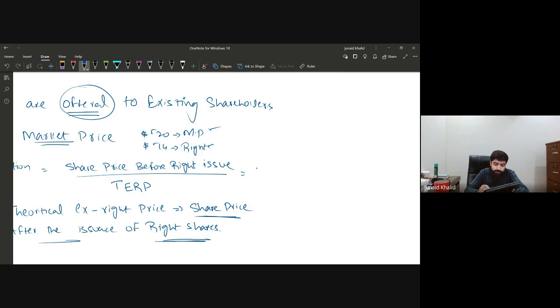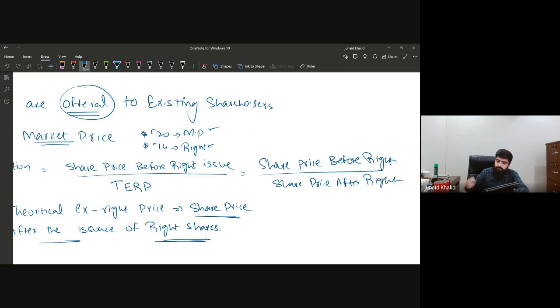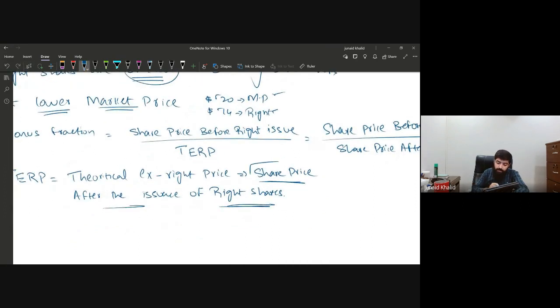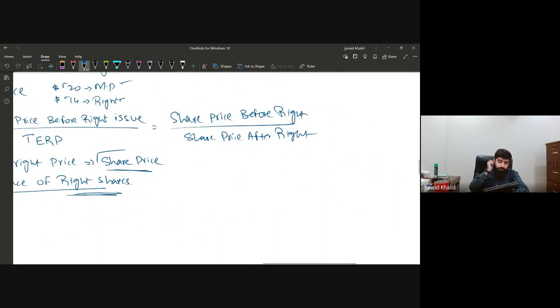If I make it very simple, that is the share price before the rights divided by the share price after the rights. It means the theoretical ex-rights price. What does the theoretical ex-rights price mean? It's the share price after the issuance of rights shares. So this is the formula: the share price before the rights, and the share price after the rights.